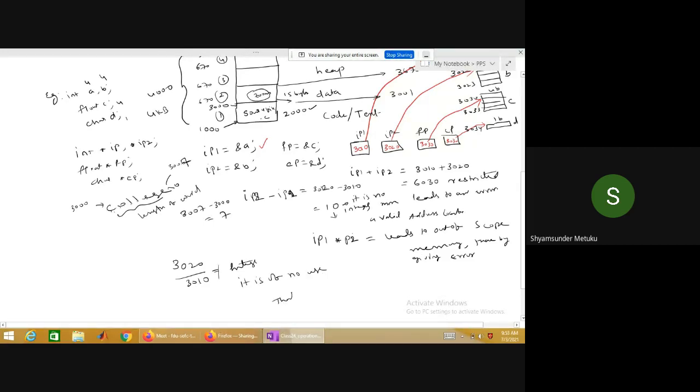That's why division between 2 pointers is not allowed. Division between 2 pointers raises error. You must remember.